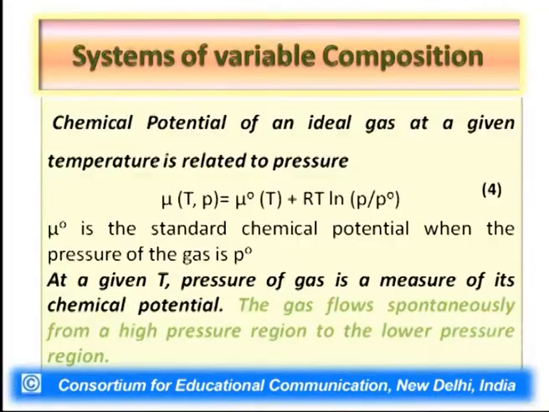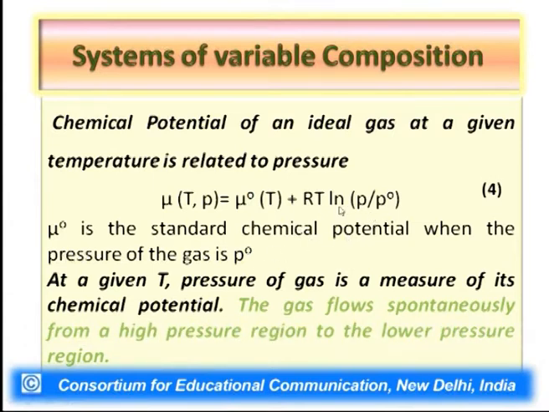That is, 1 bar is a fixed value of pressure, and therefore it clearly shows that the standard chemical potential value, mu naught of T, is a function only of temperature, because its value is taken at the pressure P equal to P standard, that is 1 bar.